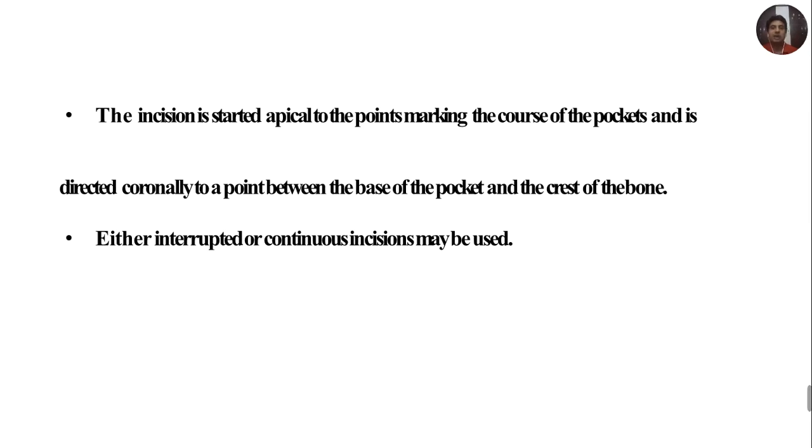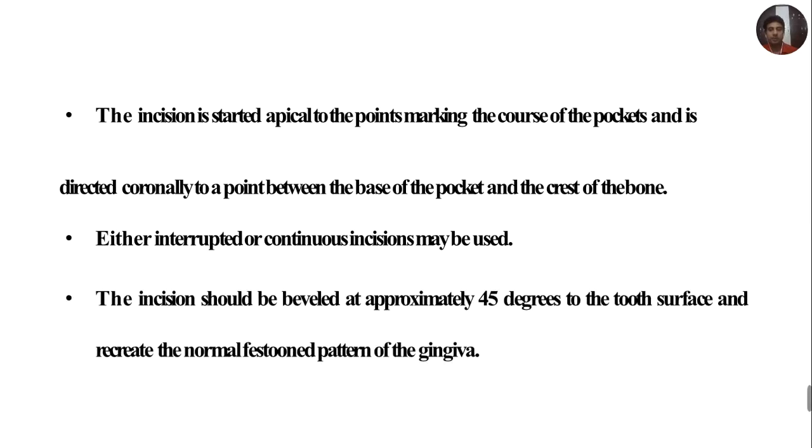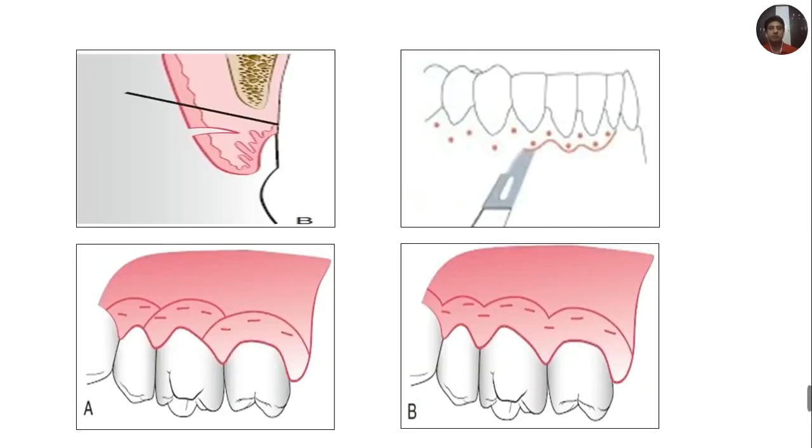This incision can be given in an interrupted or continuous way. The incision should be beveled at approximately 45 degrees to the tooth surface and recreate the normal festoon pattern of the gingiva. So this is basically the incision given in case of gingivectomy. It is started slightly apical to the pocket marking, and it can be given in an interrupted or continuous fashion. The name of the incision is external bevel incision.